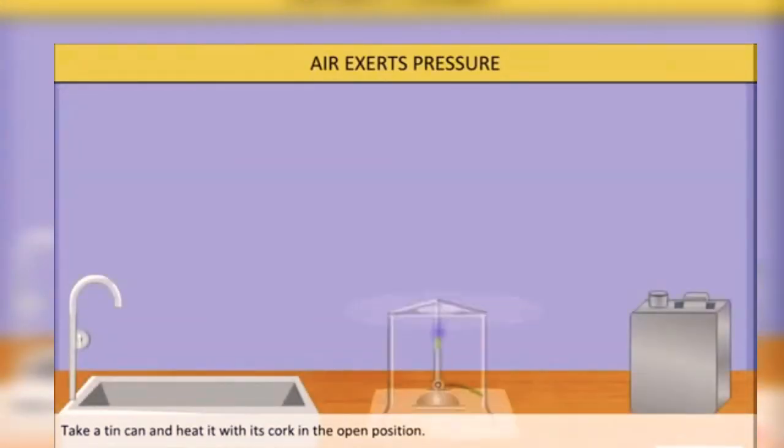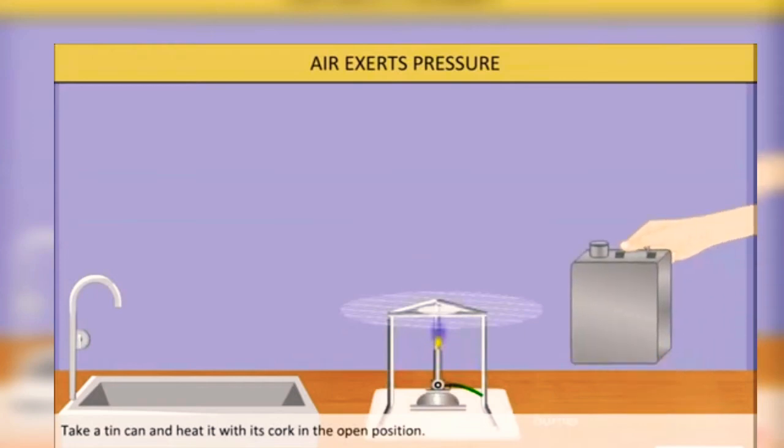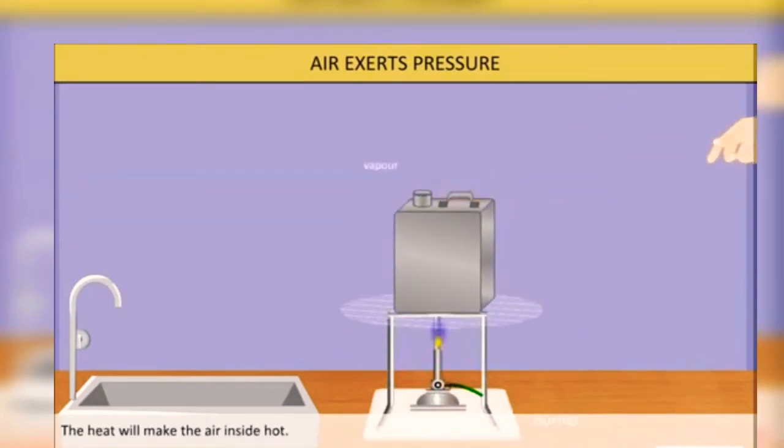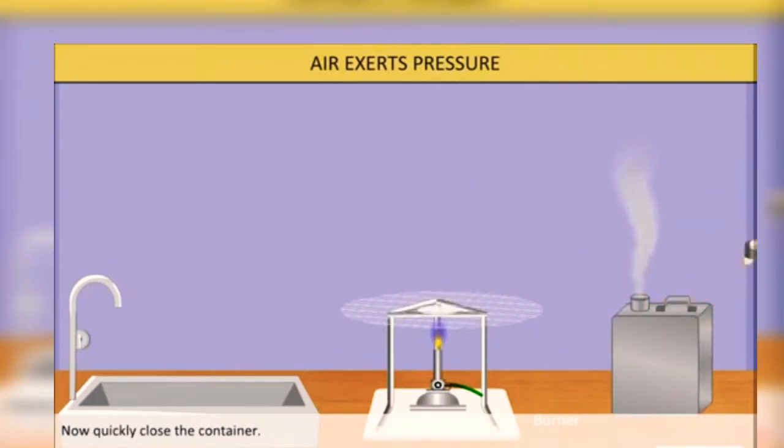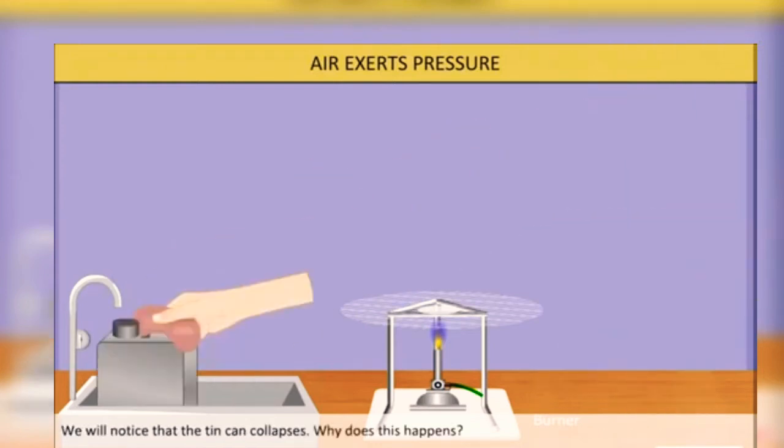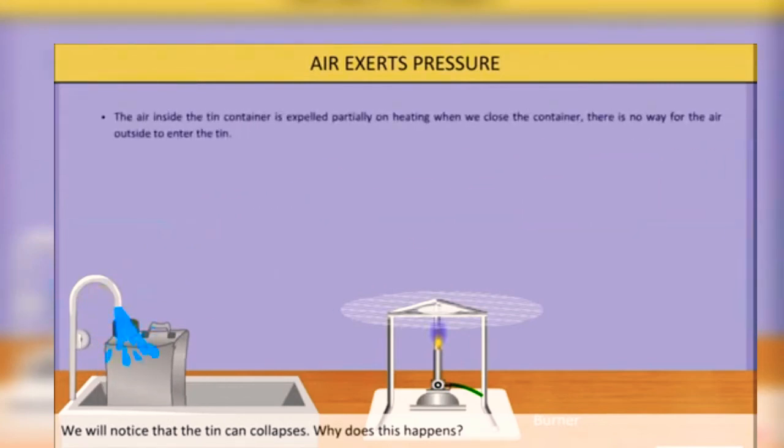in this experiment we take a tin, fill it with some water and then heat it such that all the water gets vaporized, and then we take it out from the flame and put the cap on firmly. Then we place it under running water. Once the water starts flowing on it, the tin gets crushed.